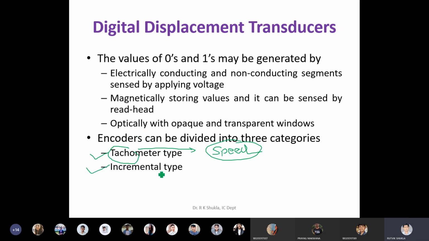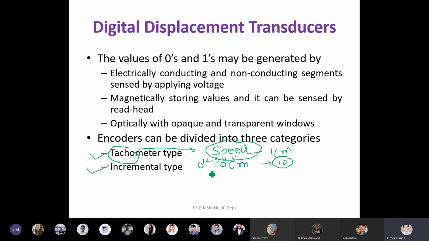Second type is called incremental type. As the name indicates, increment means whenever the displacement changes the position. Suppose you are using a displacement transducer for the measurement up to 10 cm, from 0, and the resolution is 1 cm. It means you have 10 levels. So incremental type means it jumps from position 0 to 1, 1 to 2, 2 to 3, 3 to 4, 4 to 5.